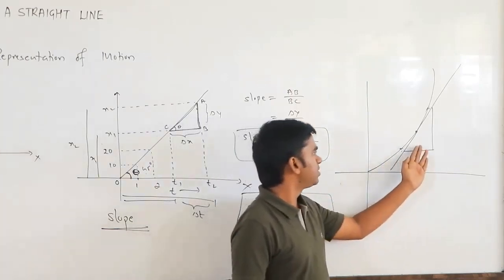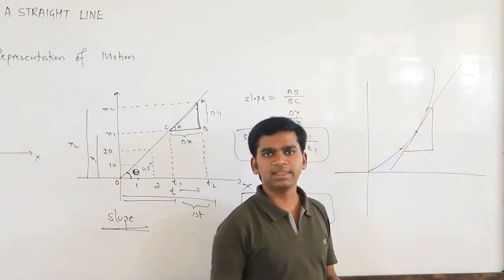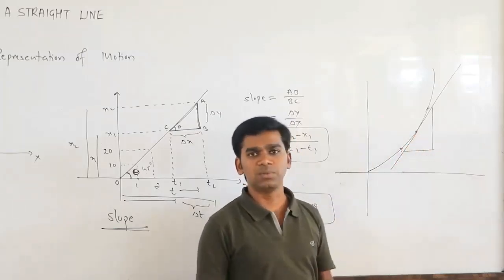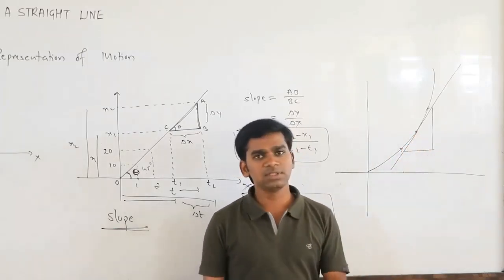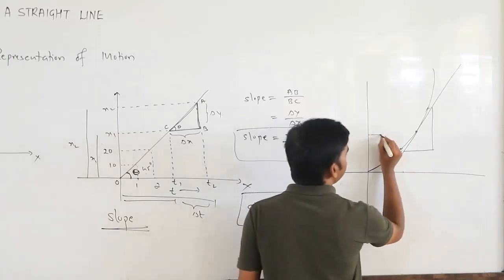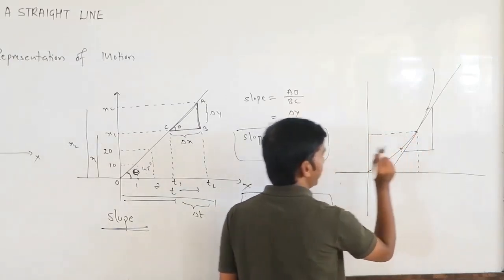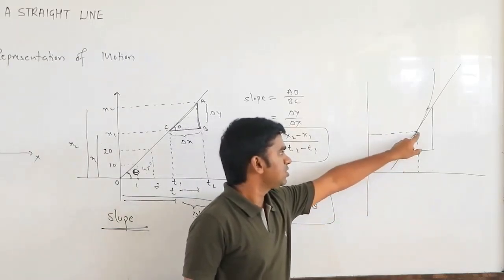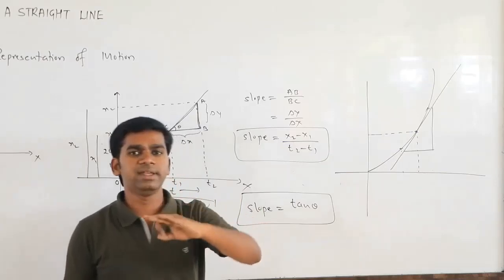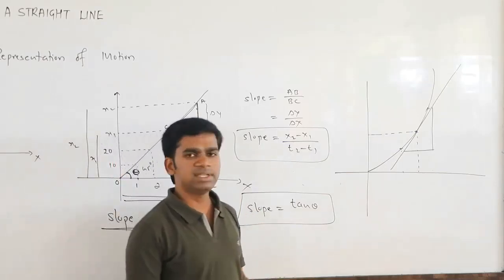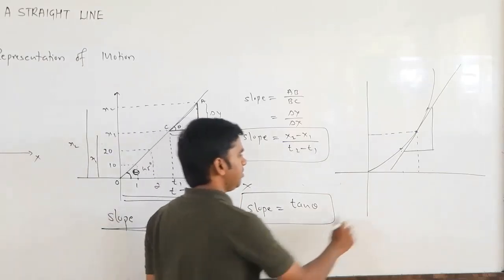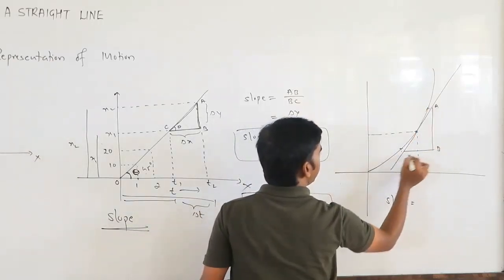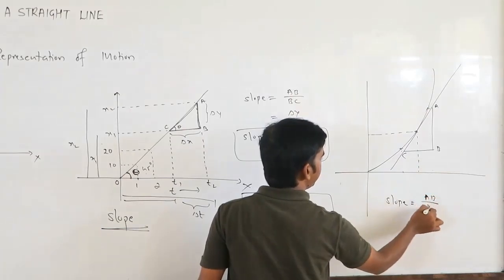It may be smaller or bigger, whatever you take will give the same value. So this will give you the slope. This slope will help you find the quantity exactly at that point. If it is a displacement-time graph, this will give you the instantaneous velocity. Okay, that we will see later. Just as of now, remember again, slope is AB divided by BC.